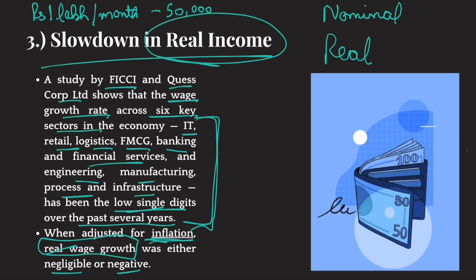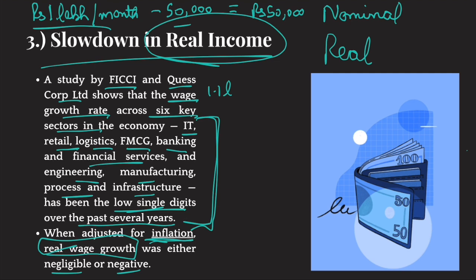Okay, so you earn 1 lakh every month, and your entire expenditure is 50,000 per month. So you save 50,000 every month, right? Now let's suppose you get a 10% increment. So your wage, your income, increases by 10%. Now you're earning 1.1 lakhs, right? Make sense? So you'll be happy. You'll say that I have gotten a 10% increment.